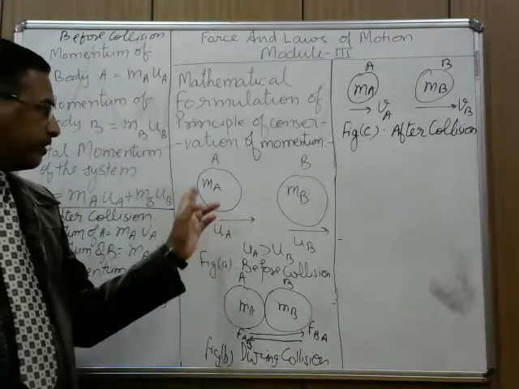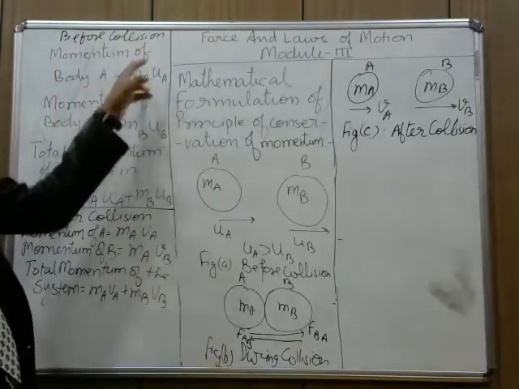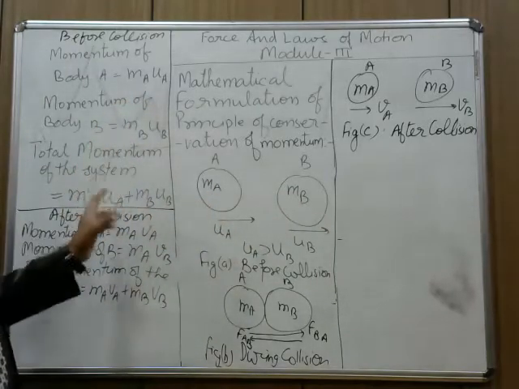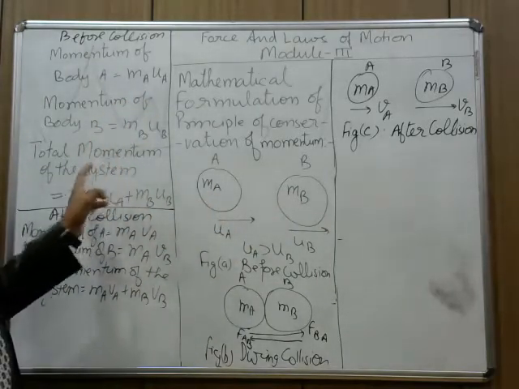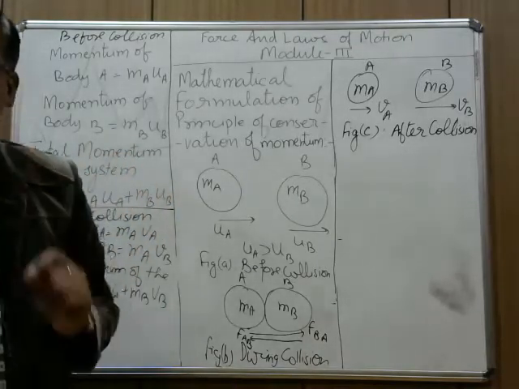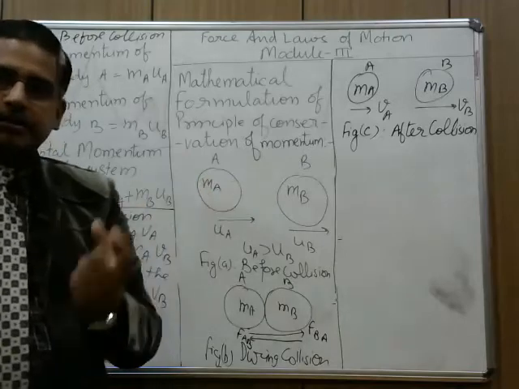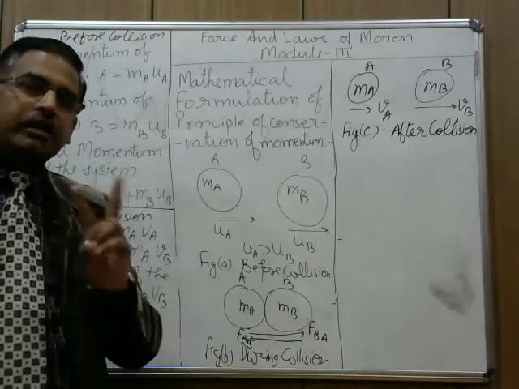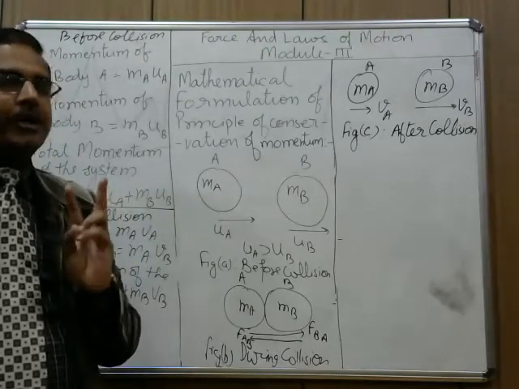Now, before collision and after collision, what momentum have we calculated? First see, here I have written before collision momentum of body A, momentum of body B. Then when I have added, I have not written momentum of the two bodies. I have written total momentum of the system. This is a two-body system. And this is an isolated system in which no external force is applicable.